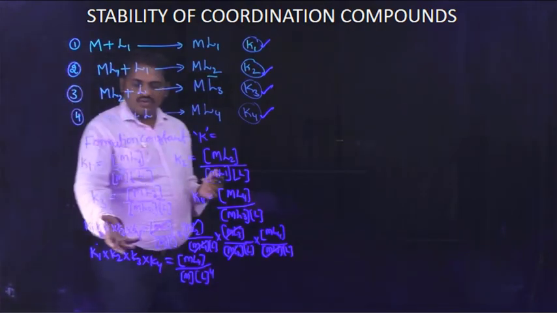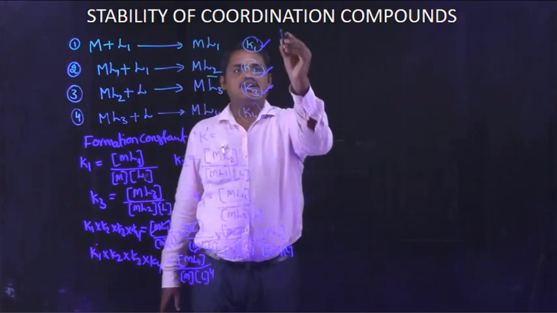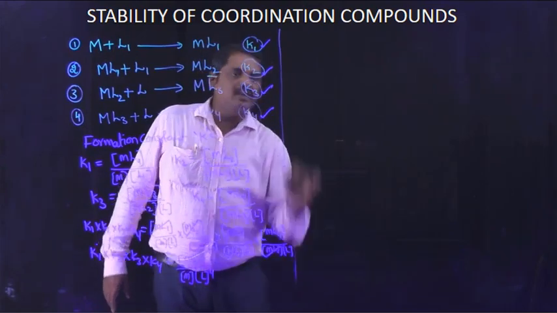This is the total reaction equilibrium constant.